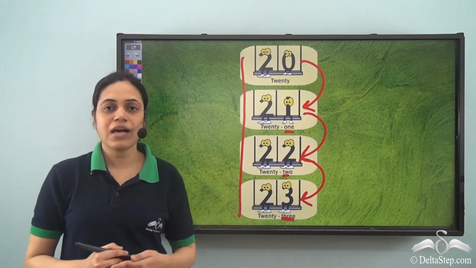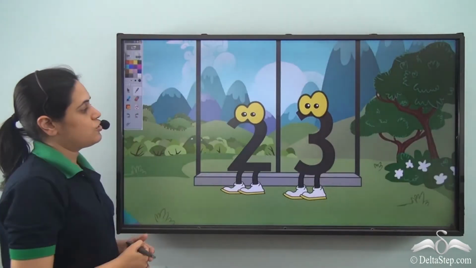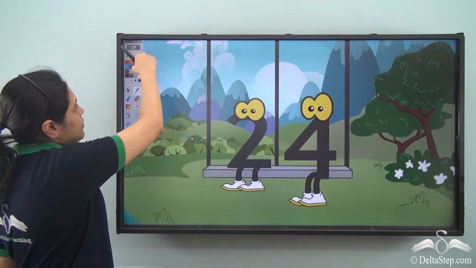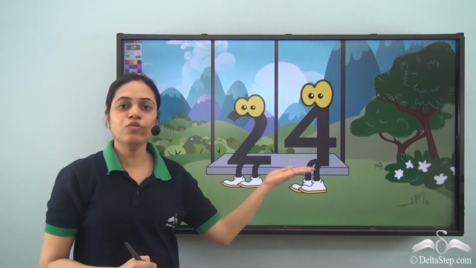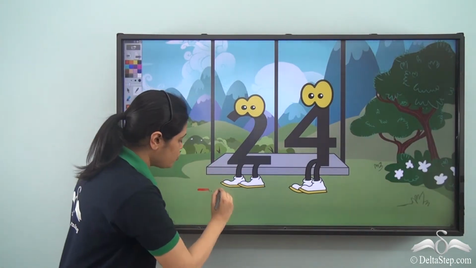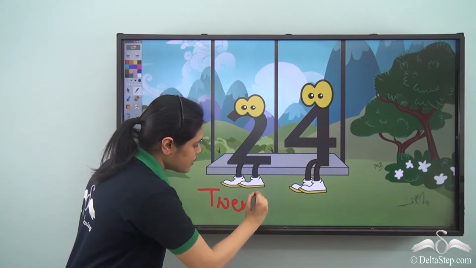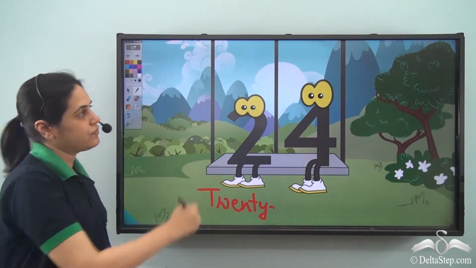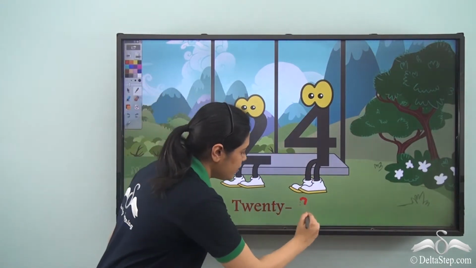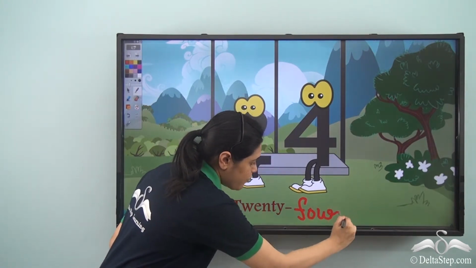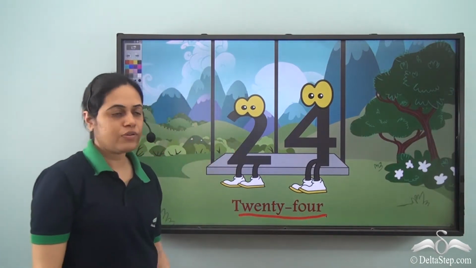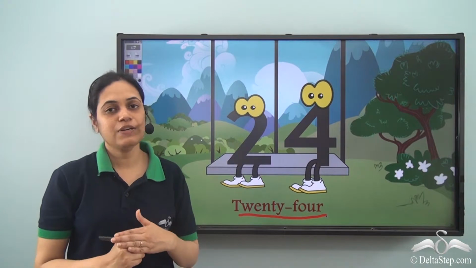And let us see what comes after 23. So 3 gets down like a good boy, and 4 gets on the swing to give us 24. So this is our new number. What is the number name? From the 2 on the left side, the first part of the number name is 20. And because I have a 4 here, the second part will be FOUR. So the number name is 24.